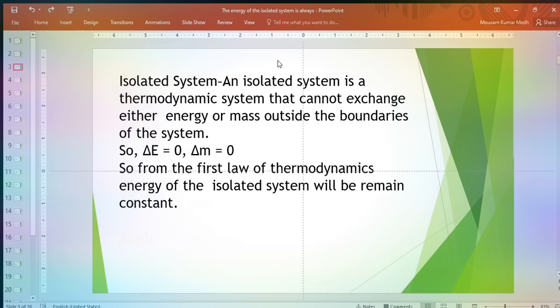Isolated system. An isolated system is a thermodynamic system that cannot exchange either energy or mass outside the boundaries of the system. So, change in energy is equal to 0 and change in mass is equal to 0. So, from the first law of thermodynamics, energy of the isolated system will remain constant. Move to the second question.